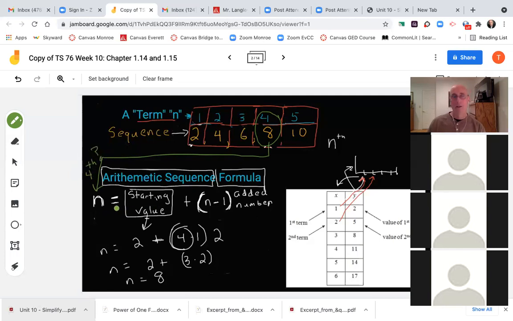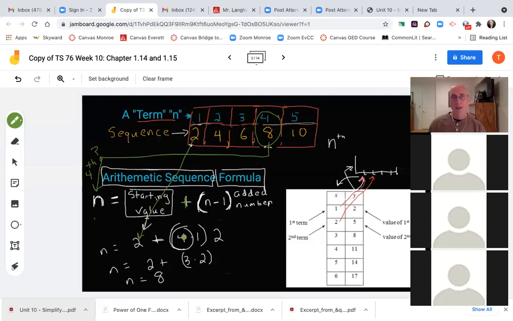It equals the starting value. What is our starting value? There's my first term. That's my starting value, okay? I'm going to draw an arrow. Sorry about all these arrows. They're now going to be going all over the place here. There's my starting value plus or minus. Now I say that because you might add a -2 each time. So in a sense, you're subtracting 2 each time, okay? So if you see that plus sign right there, you're probably looking at an arithmetic sequence in chapter 14, okay?